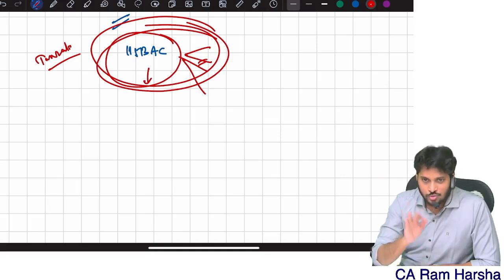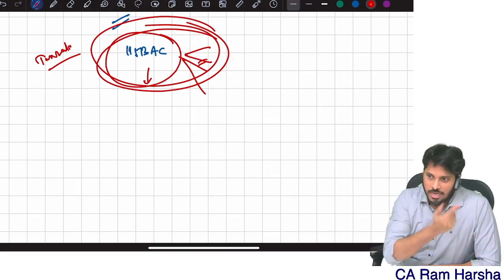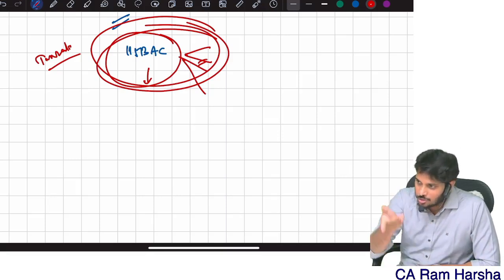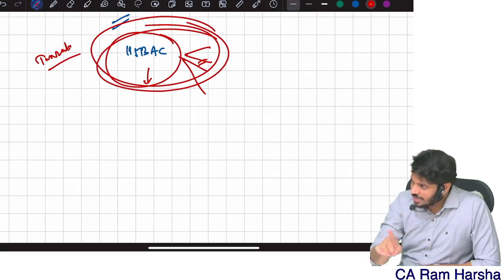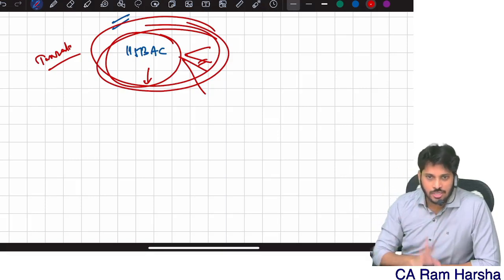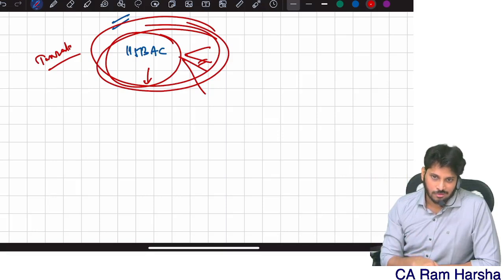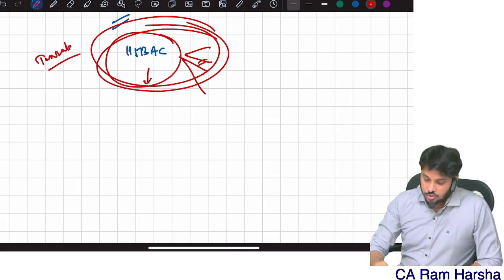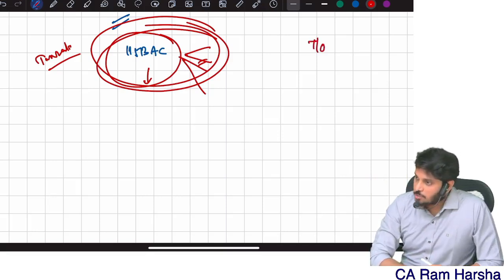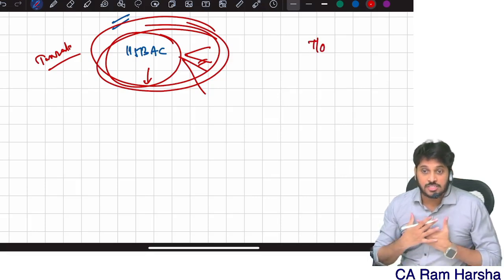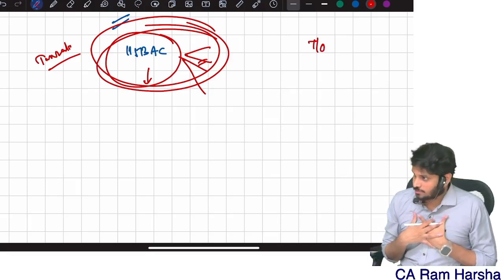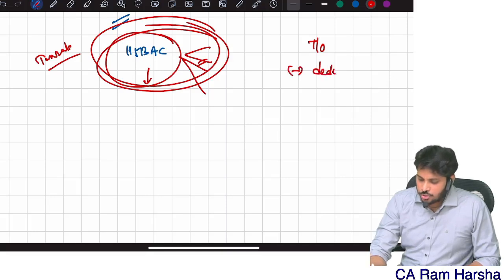I sold goods to a customer for 1 crore. I purchased them for 80 lakhs. My income is only 20 lakhs. Income tax is applicable only on the income portion, not on the turnover portion. Are you clear? So you need to first calculate gross receipts, how much you got. From that, you should claim some deductions.